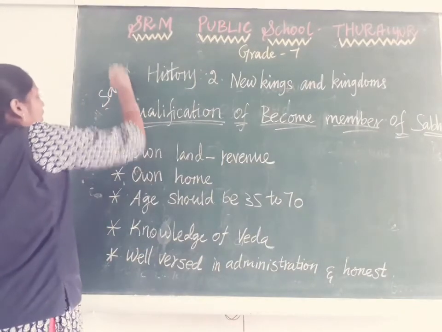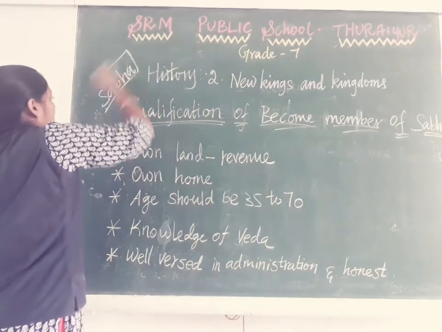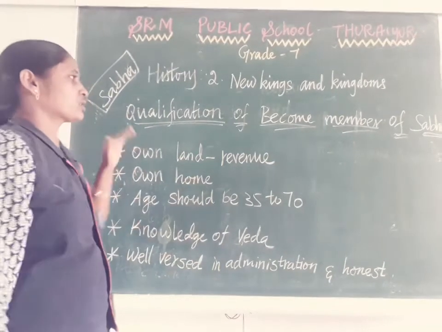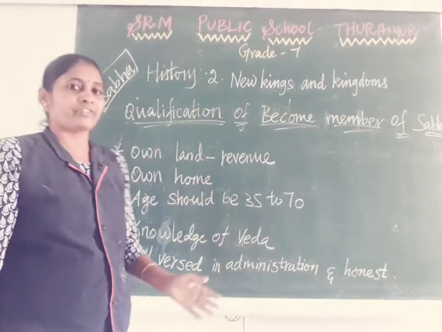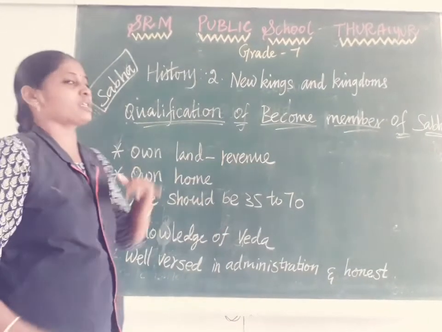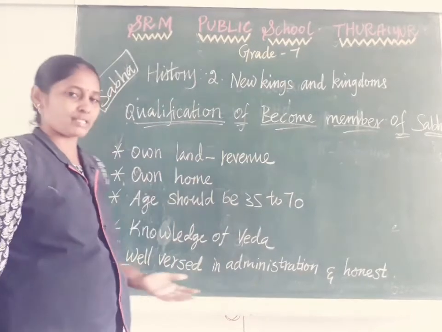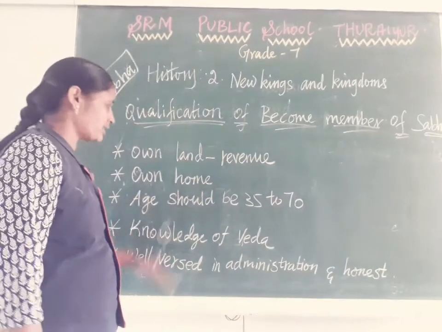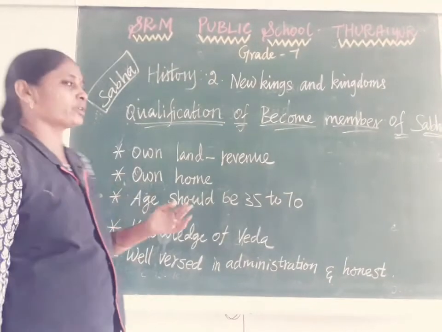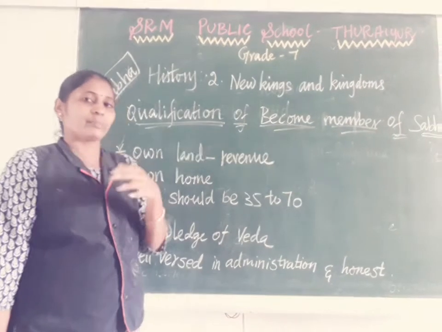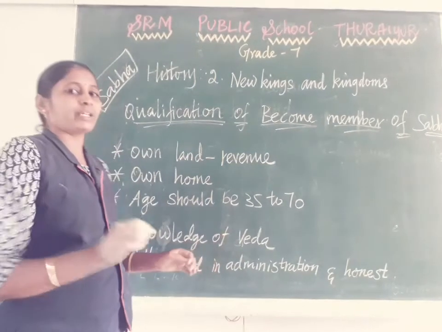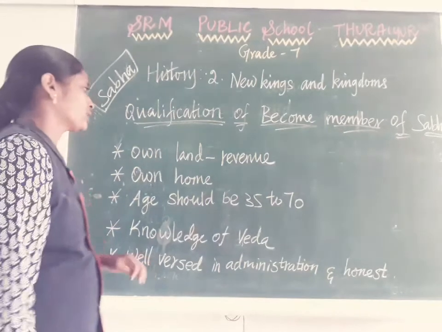Sabha means the association, the assembly of Brahmanas, which we discussed before. Who wants to become a member of the Sabha? In the Sabha they appoint some members. Who is eligible to stand in the election to become a Sabha member? A set of rules and regulations is given in the Uttiramerur inscription. Uttiramerur is in Kanchipuram district, and that inscription mentions clearly who the eligible candidates to become a Sabha member are.